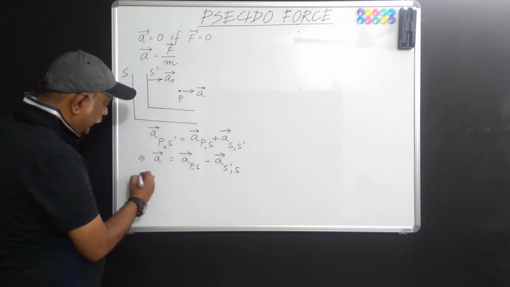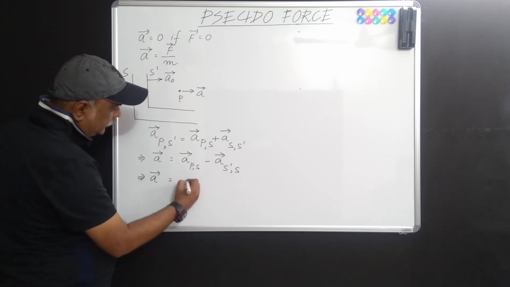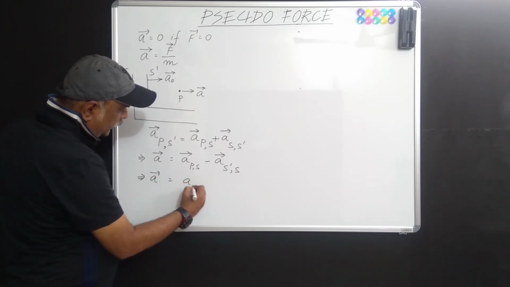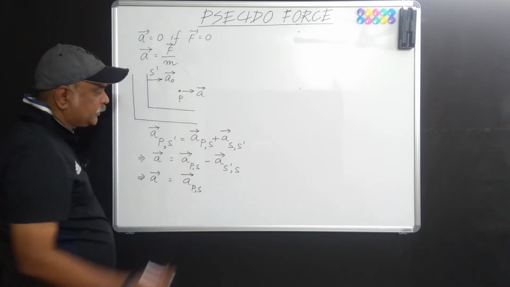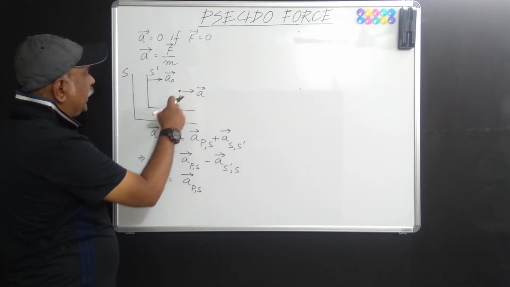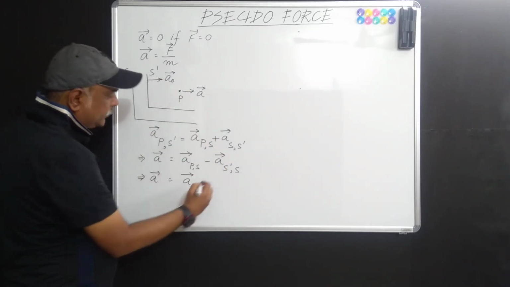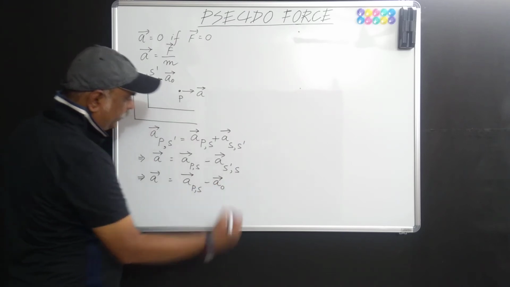Now, again, this implies a vector equal to acceleration of P with respect to S minus acceleration of S dashed with respect to S, that we are having here as a naught, so minus a naught vector, isn't it?